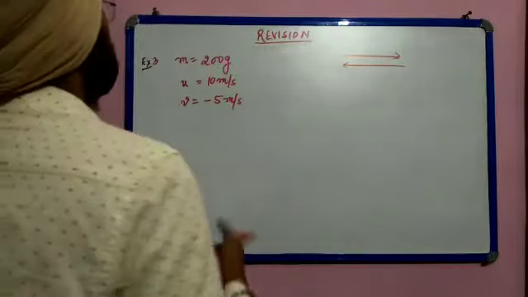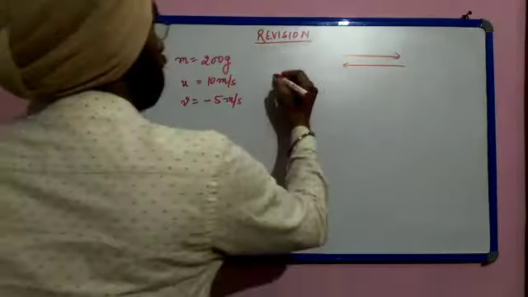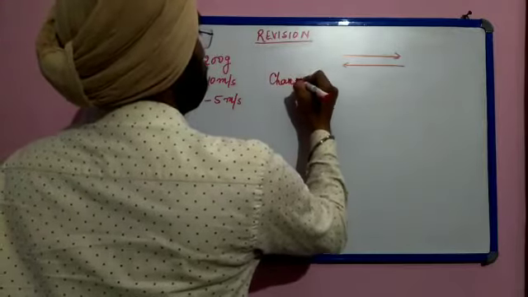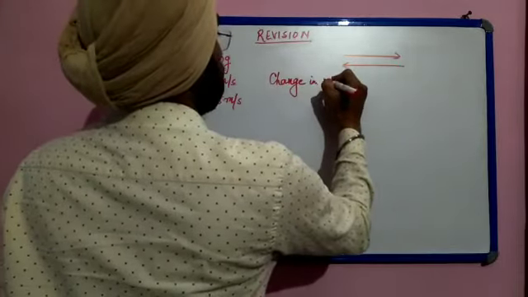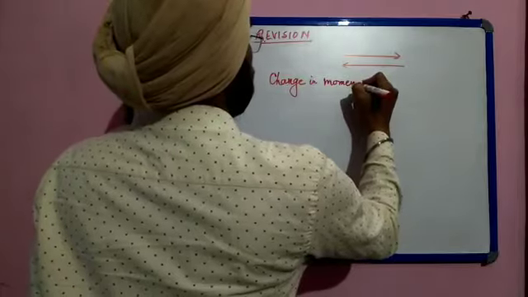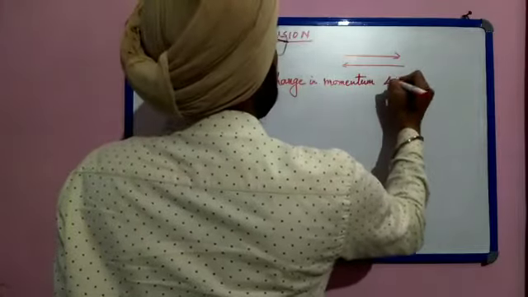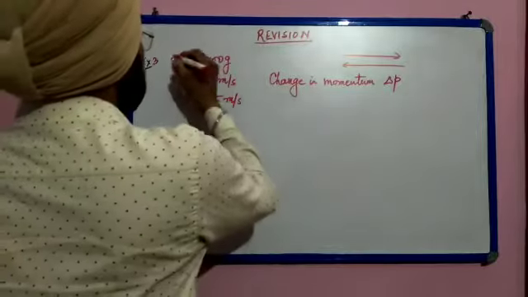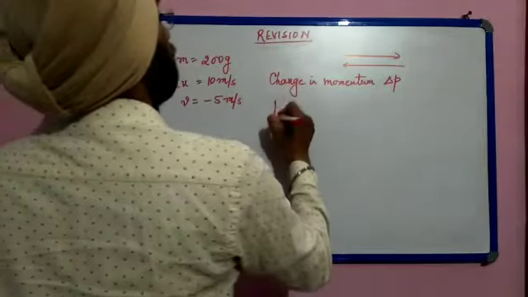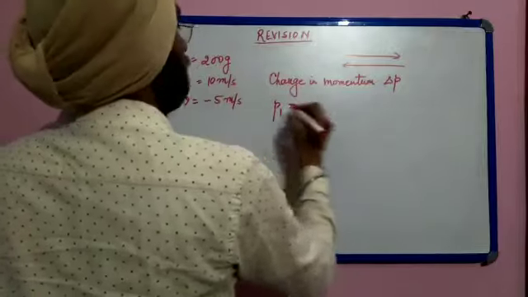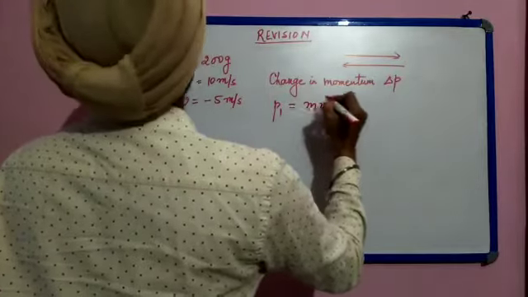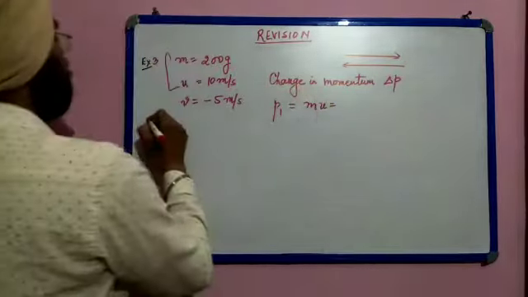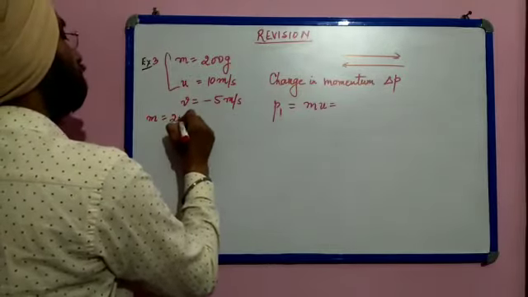Change in momentum is denoted by delta P. Let the initial momentum be P1, m into u. Now mass is equal to 200 gram.